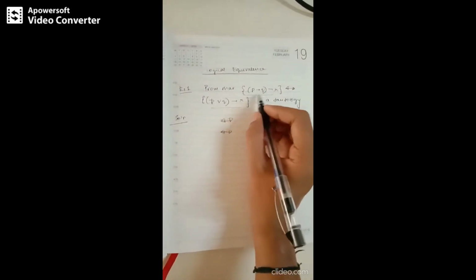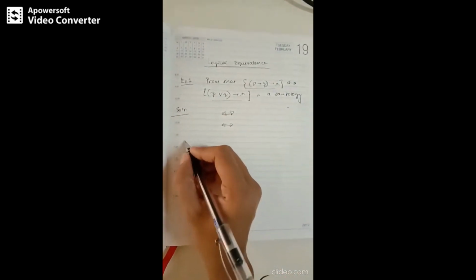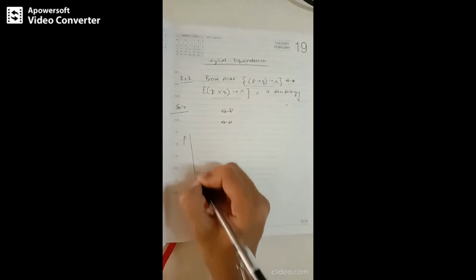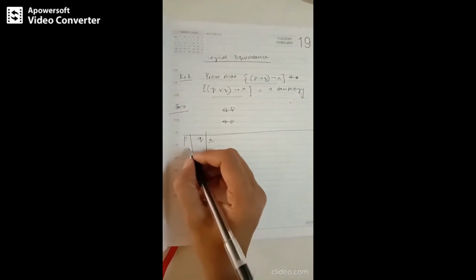So you can observe how many primitives are here? There are 3 primitives, or 3 kinds of propositions. So you need to construct the truth table representing the values.